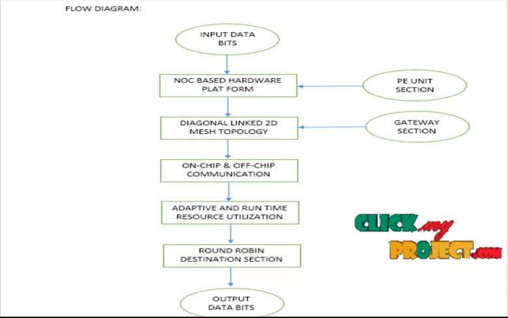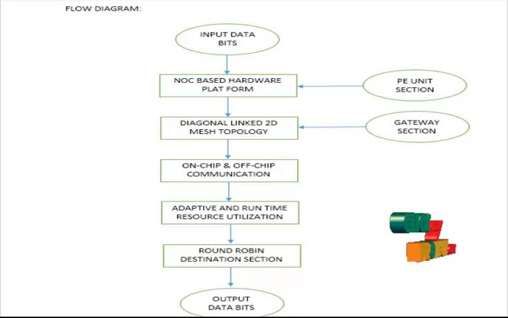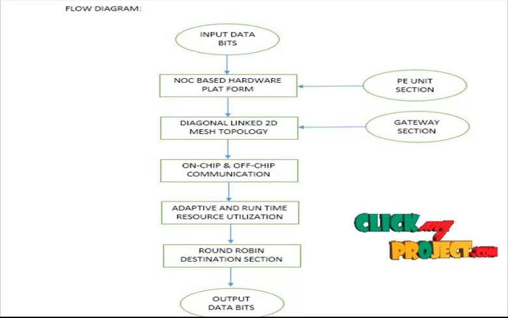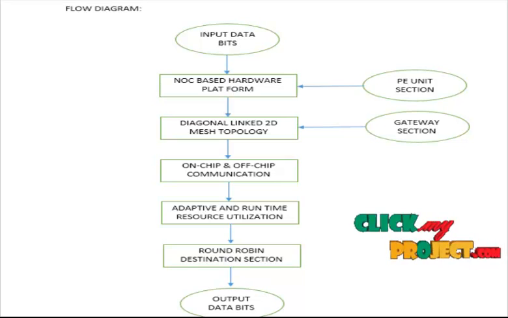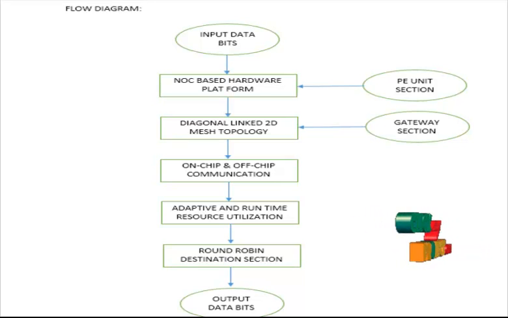Then the round robin section is mainly used for destination allocation: when inputs arrive at the same time, they are passed to a single router, and the outputs are obtained from the router one by one. That section is followed by the round robin section, which also operates diagonal matrix wise. And finally the output data bits are passed out of the overall architecture process. This is the final flow diagram for the NOC based hardware architecture in on-chip and off-chip communication.